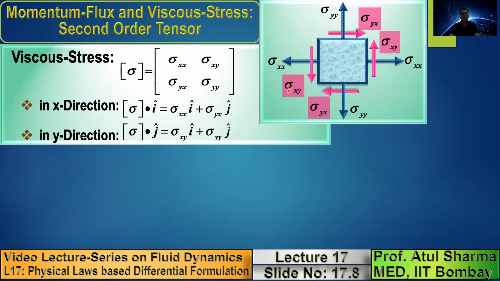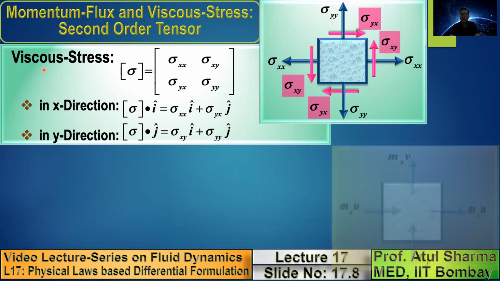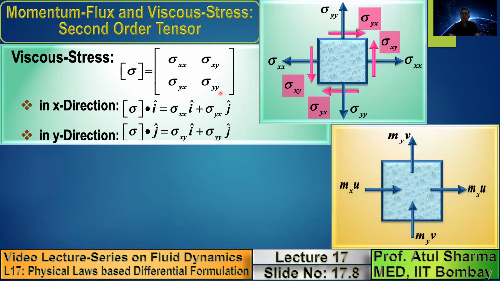Note that pressure is also a stress along with this viscous stress. I am not using a general term as stress; I am showing separately the viscous stress and the pressure, as pressure force per unit area. So here I had introduced the viscous stress as a second order tensor. Now I will introduce the momentum flux as a second order tensor. When we talk about momentum flux, I have mentioned that there are two directions involved: the direction of mass flux and the direction of the velocity.